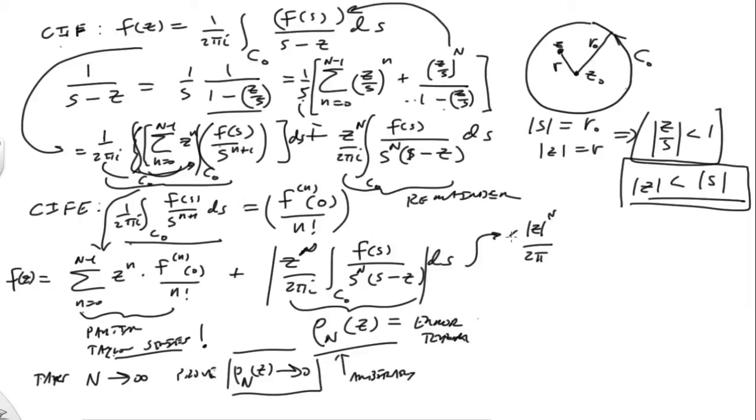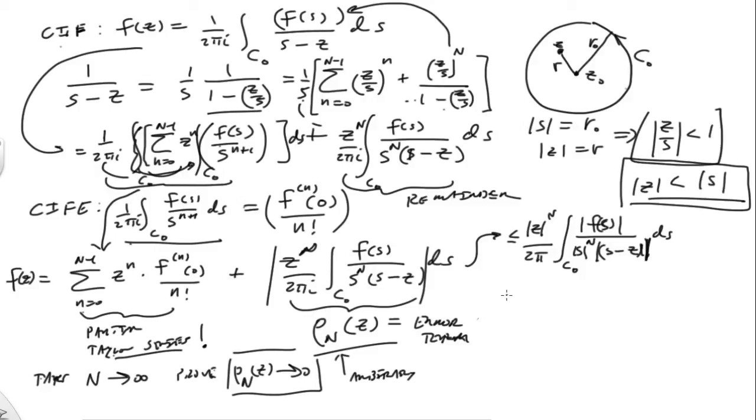And then what I want to do is make that greater and pass the modulus inside the integral, which we have a theorem that we've proven before, so that becomes the modulus of f of s, and this becomes the modulus of s to the n power. And then finally we have the modulus of s minus z, ds.